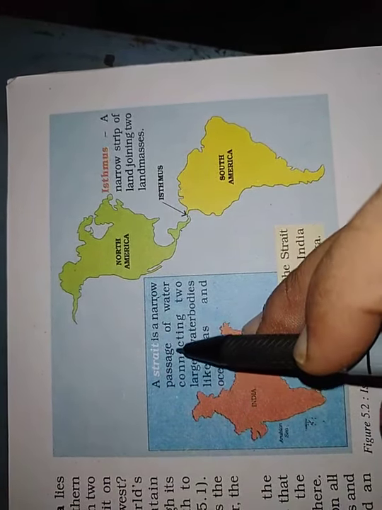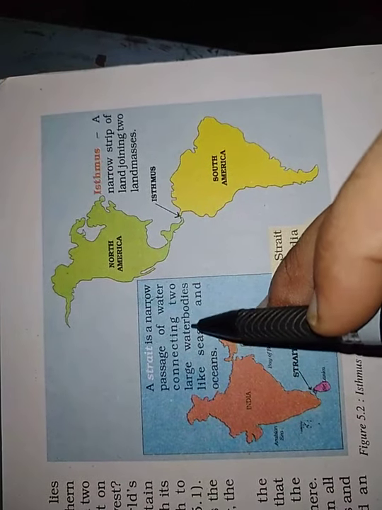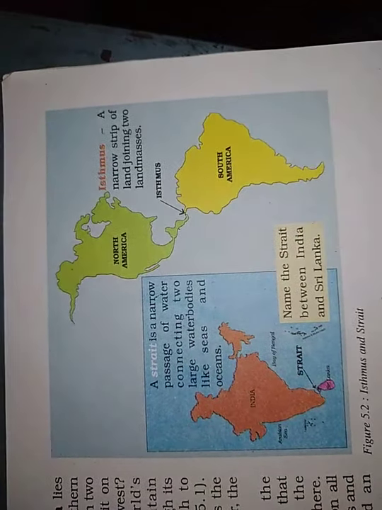A strait is a narrow passage of water connecting two large water bodies like seas and oceans.